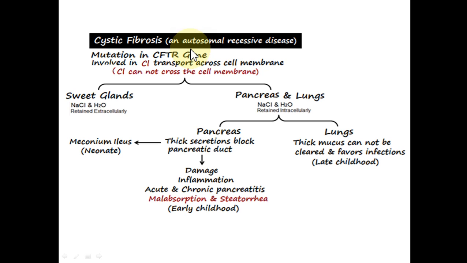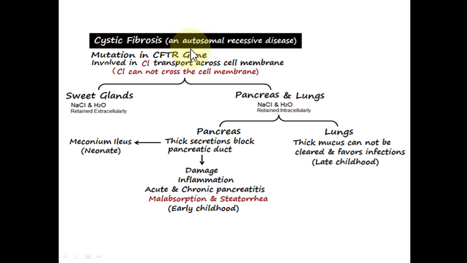For example, if the father has one normal and one mutated copy, and similarly the mother has one normal and one mutated copy, then for the child to develop full-fledged cystic fibrosis, both the mutated genes, one from the father and one from the mother, should be inherited.